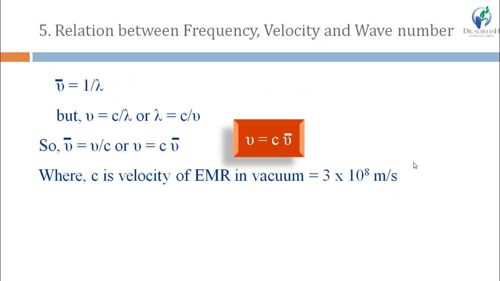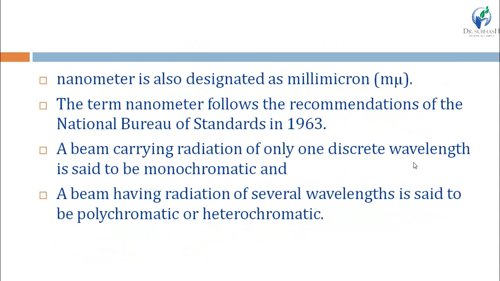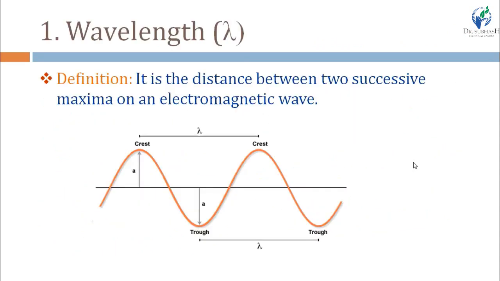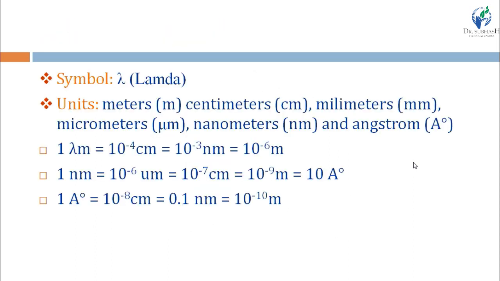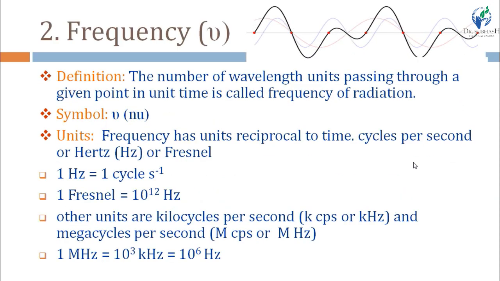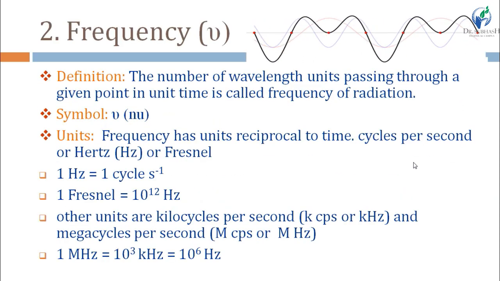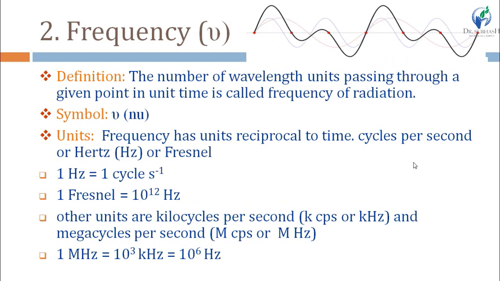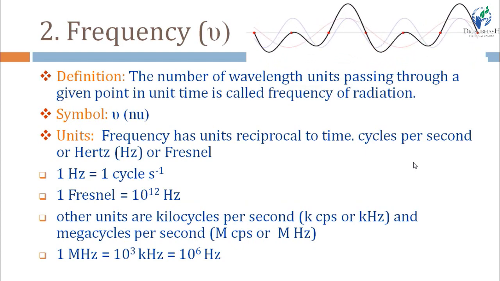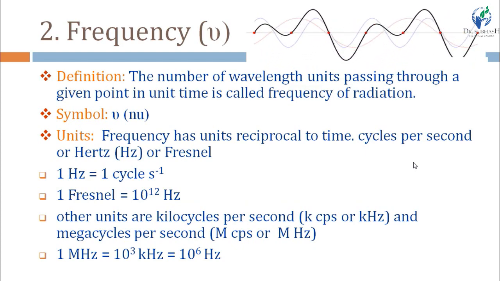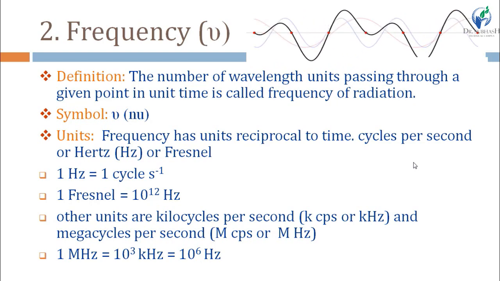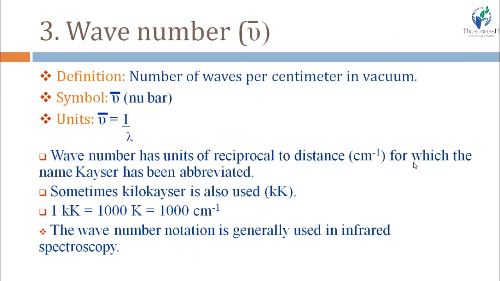So far we have seen, students, wavelength is the distance between two successive maxima, its symbol is lambda, and units are meter, nanometer, centimeter, etc. Then frequency, the number of wavelength units passing through a given point in unit time, its symbol is nu, and units are cycle per second or hertz or Fresnel.